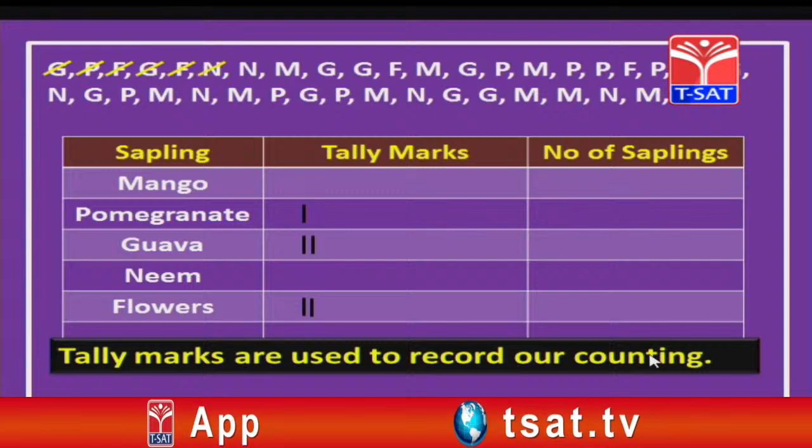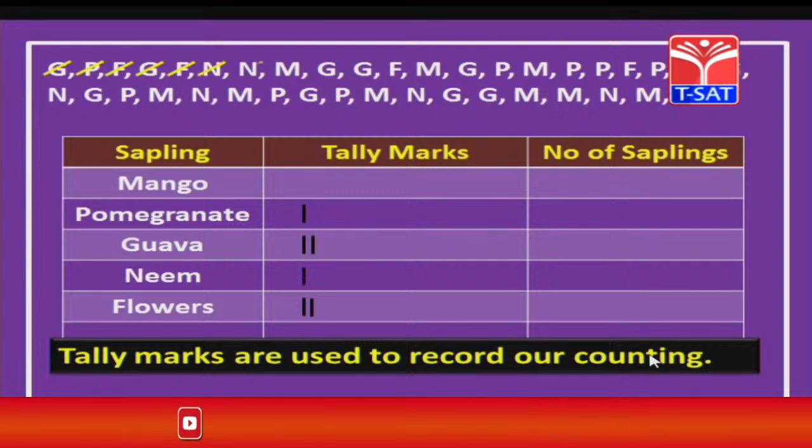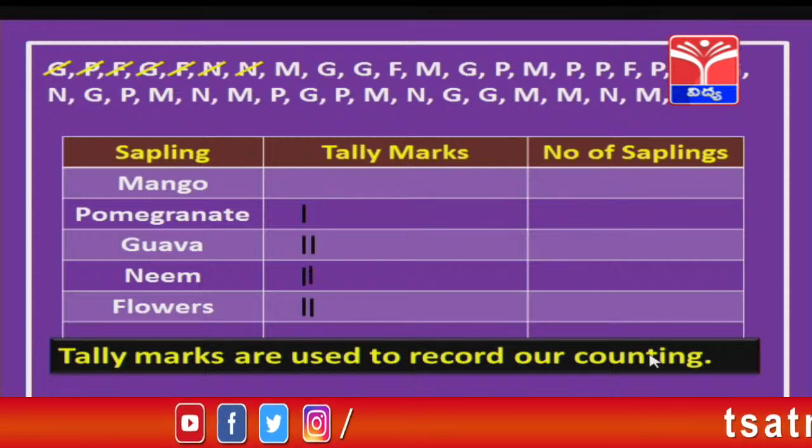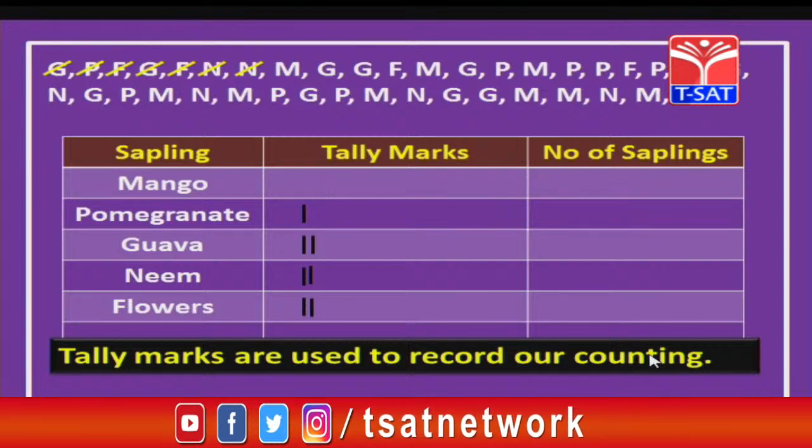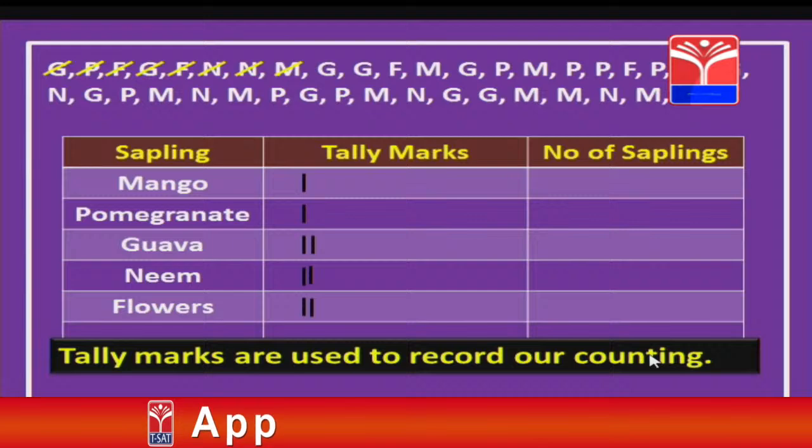Then N, neem. So, against neem we are going to draw one more line. Then again next one also we have neem, so we draw one more line in the neem row. Then next we will go for M, that is mango, that is the first one. So, we draw a line against mango. Then we next go for G. Already we have 2 in G, so beside that another one.